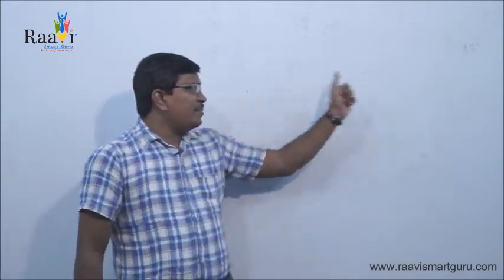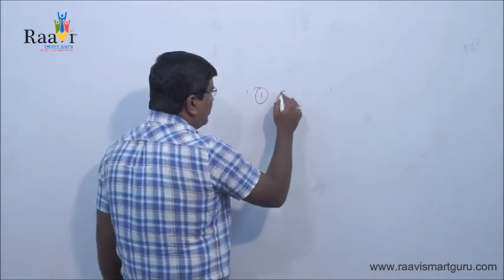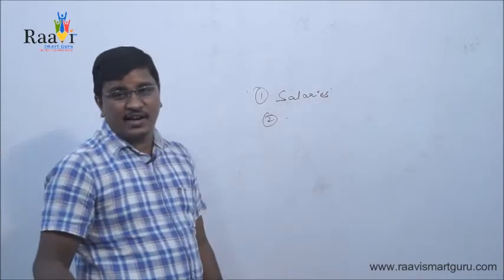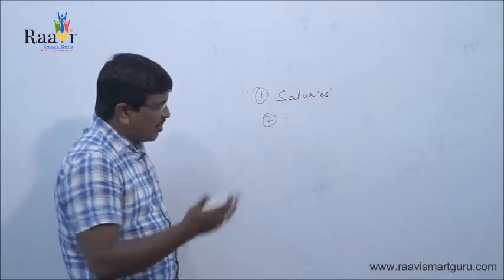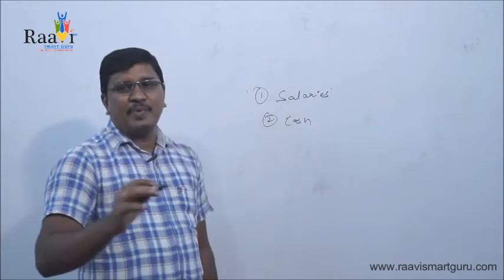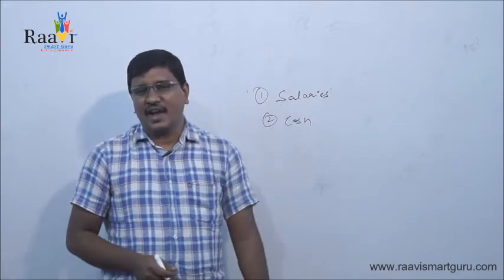Now we'll try to understand this nominal account with an example. Suppose the example is: salary paid to staff 20,000. This is also a transaction, and if you try to identify the two accounts in this, one is salaries account, and the second one is how we pay the salary. Either it may be through bank or through cash, but in this case we assume it as cash. So the two accounts are salary account and cash account.